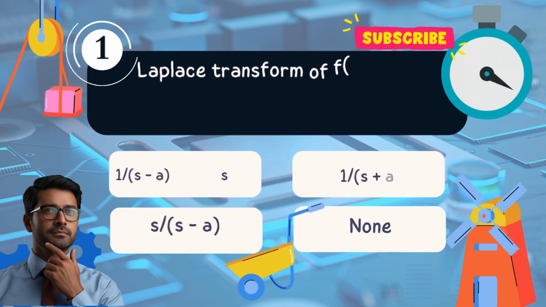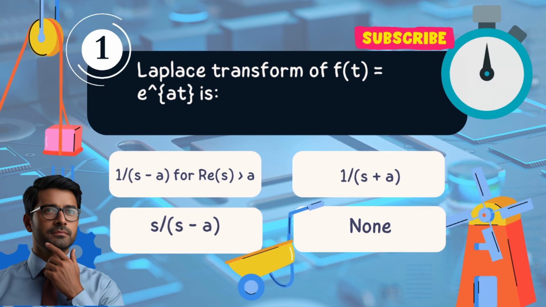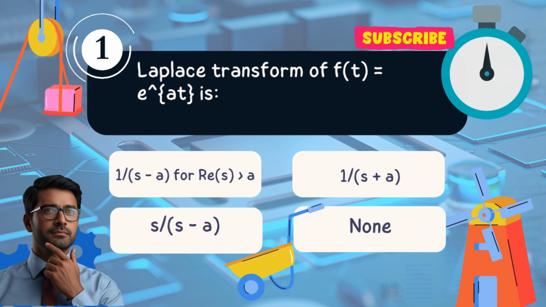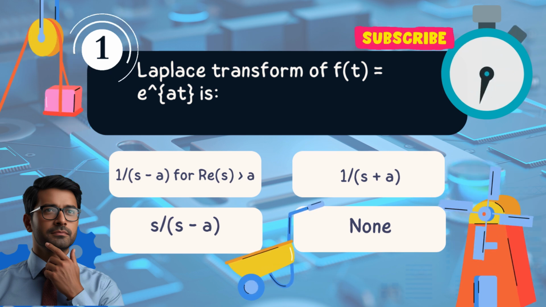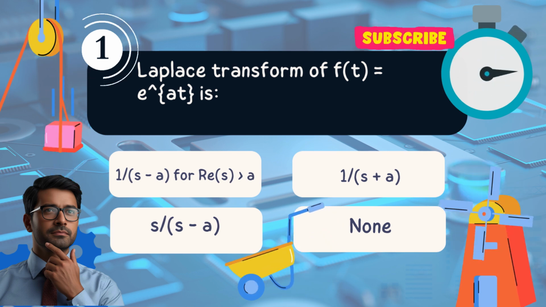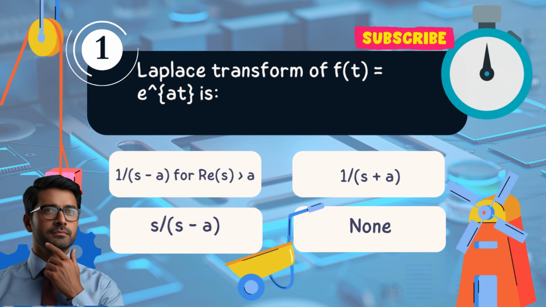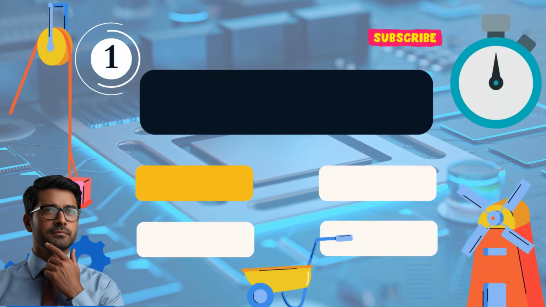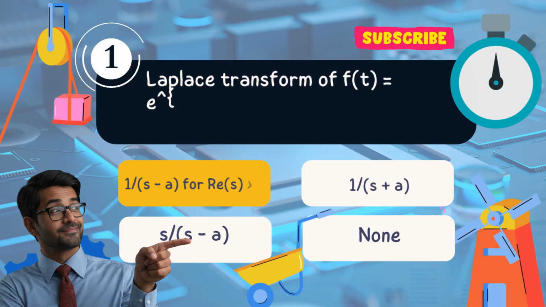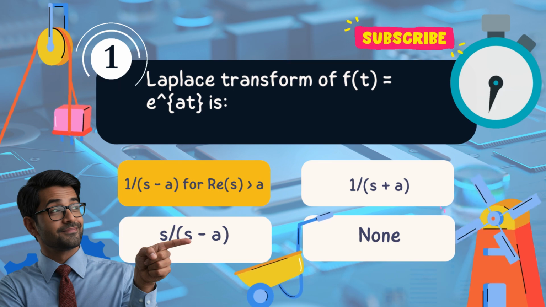Question 1. Laplace transform of f(t) = e^(at) is: a. 1 divided by s minus a for real part of s greater than a. b. 1 divided by s plus a. c. s divided by s minus a. d. None. Answer: a. 1 divided by s minus a for real part of s greater than a.